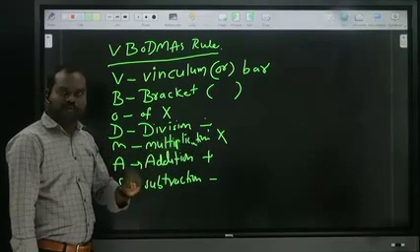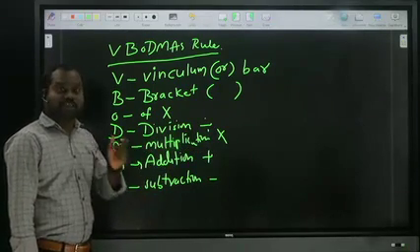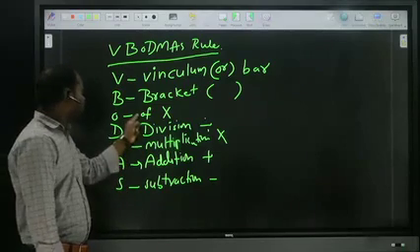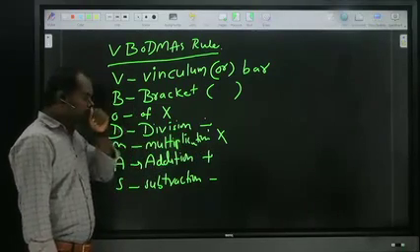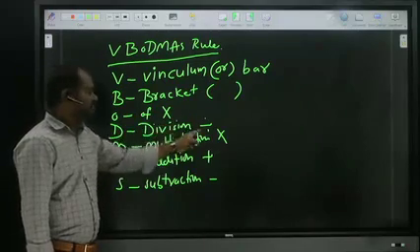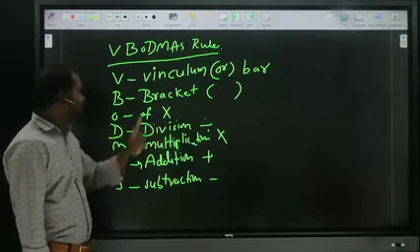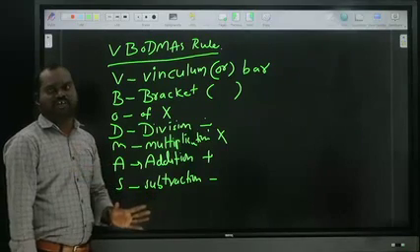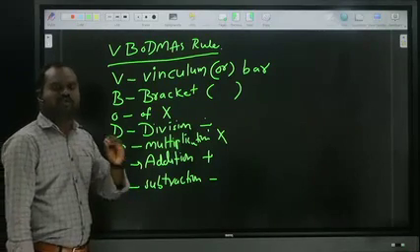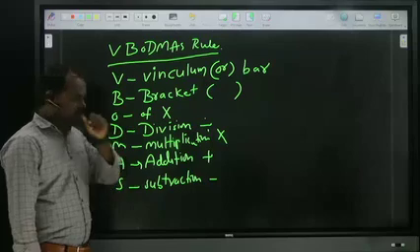But the preference will be there for off, because it is a word, whereas multiplication is a symbol. So first preference for the word, later division, later multiplication. Whatever symbols are there in your question, we should always give preference in this order only.